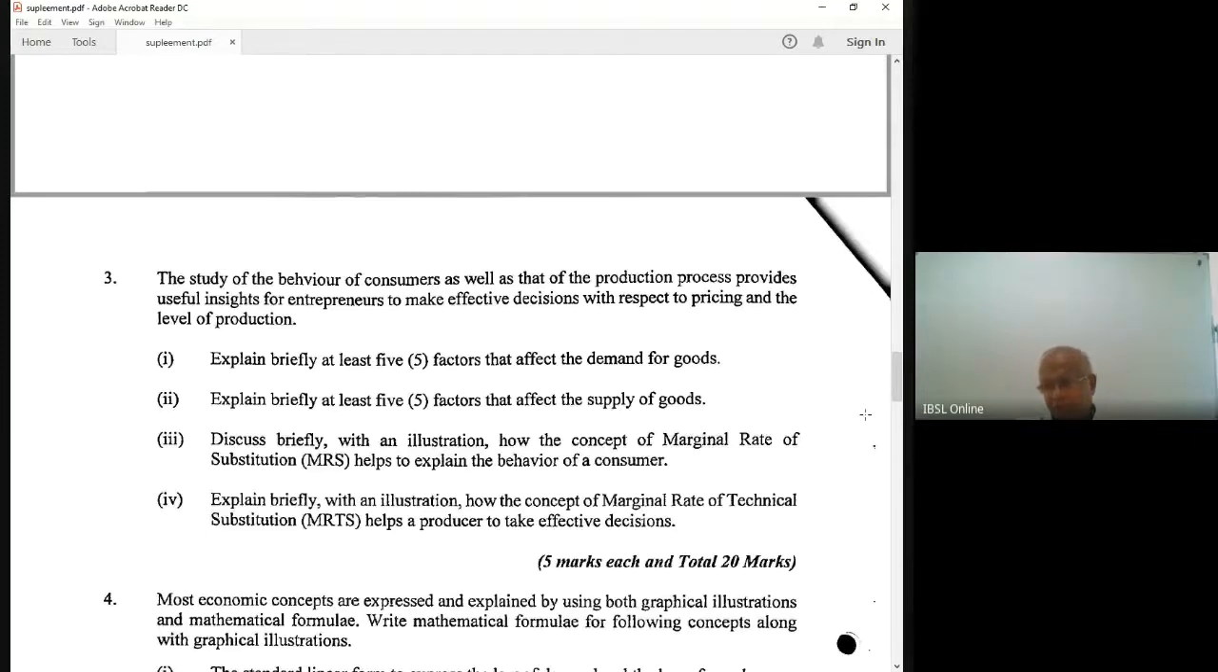MRTS indicates the substitutability of the two inputs. If MRTS is very high, substitutability is very high. If MRTS is very low, substitutability of the two inputs is very low, right? So MRTS of 0 means you can't substitute the inputs labor and capital at all. If MRTS is very high, substitutability is very high. You can substitute.